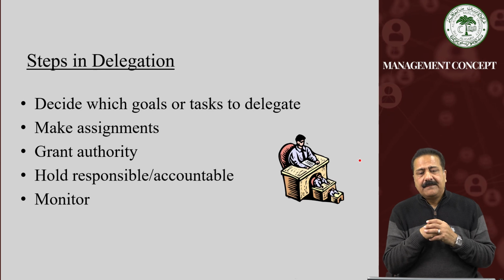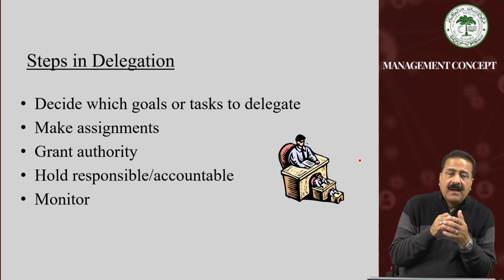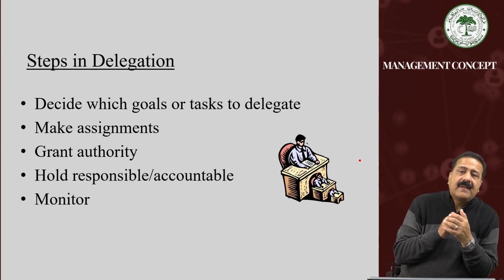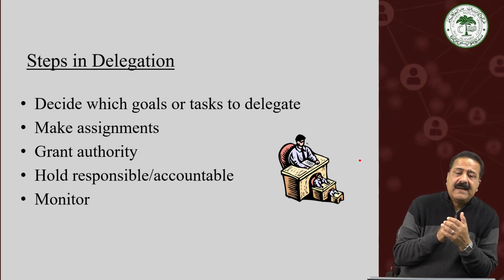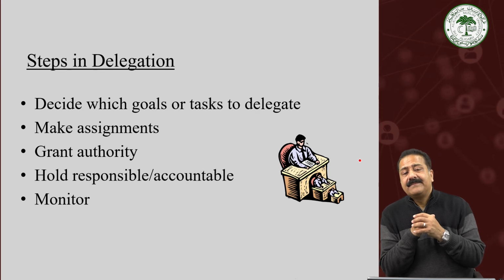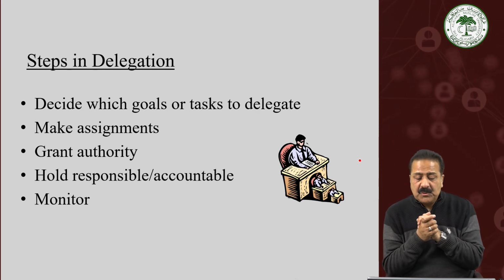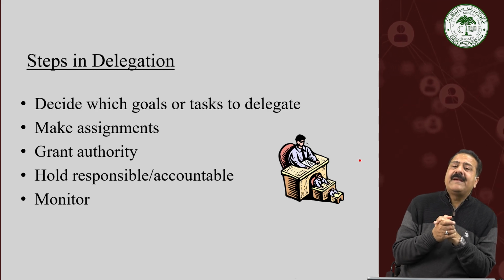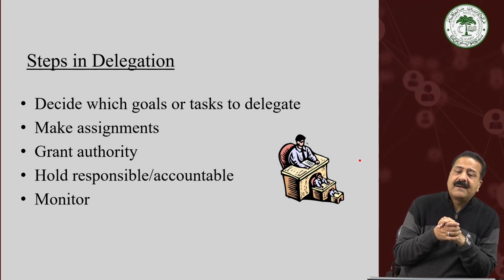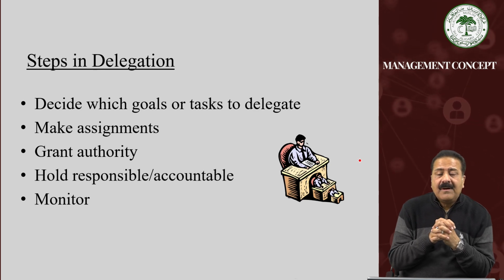Let us first see what the steps in delegation are. In delegation, there are a few steps. First step: decide which goal or task to delegate. Everything cannot be delegated. So it is to be decided which goals or tasks will be delegated to the subordinates so that it doesn't bring any kind of awkward situation.